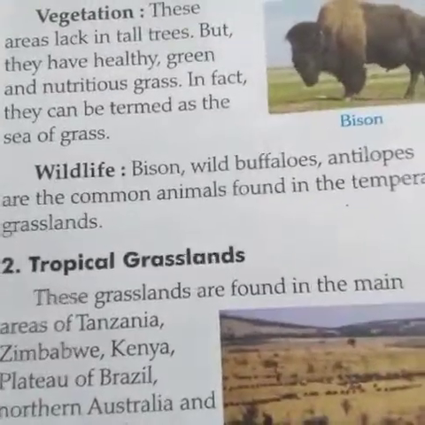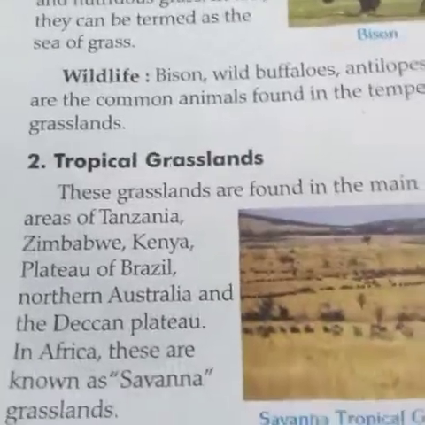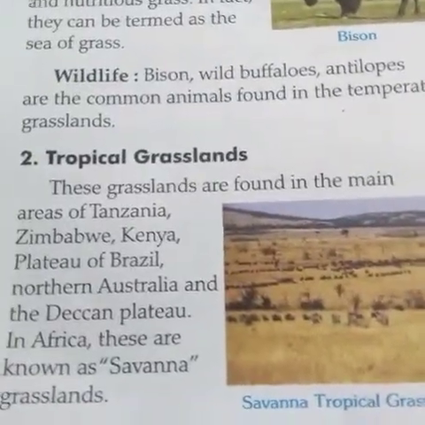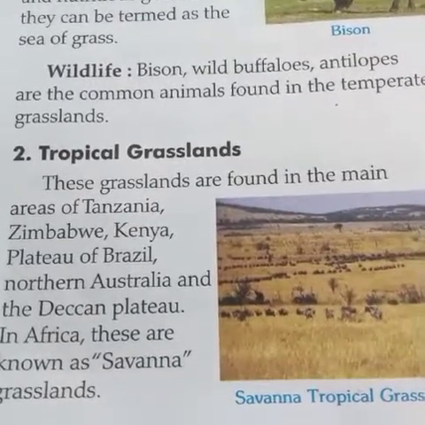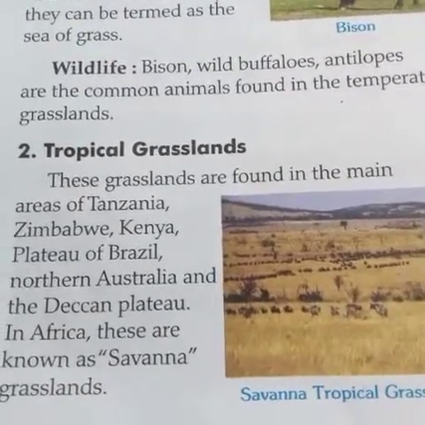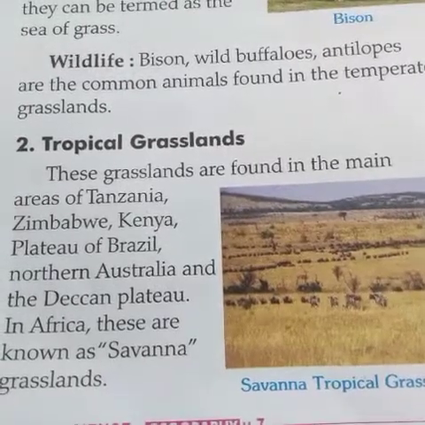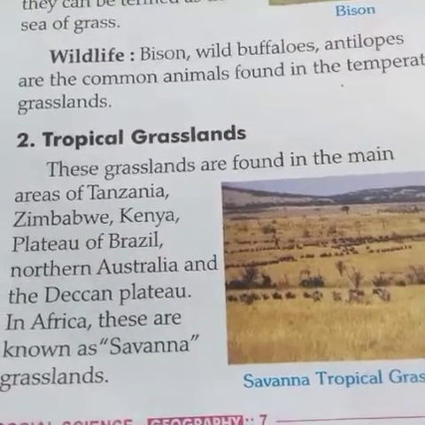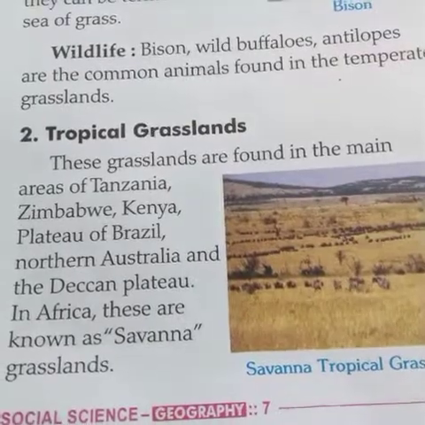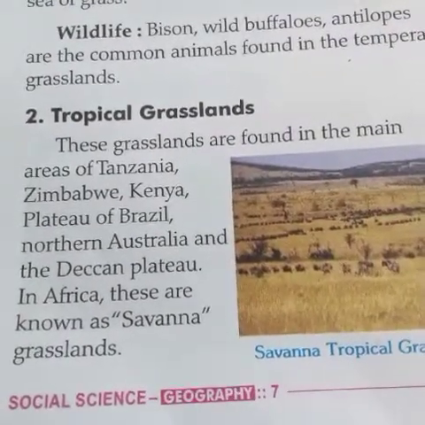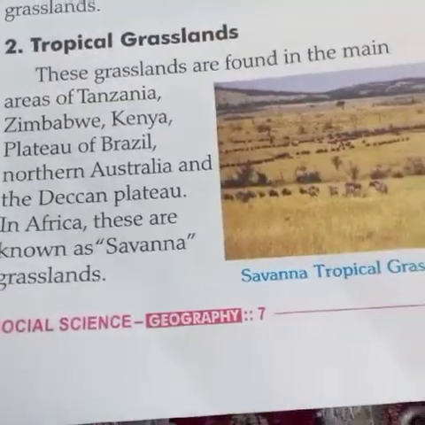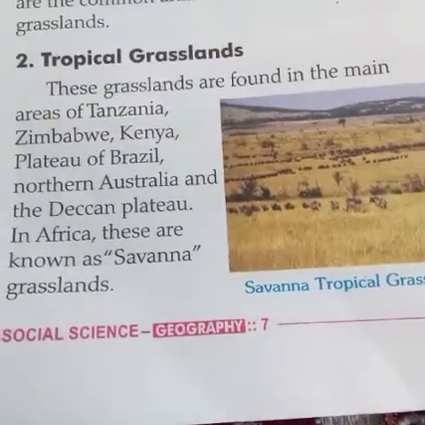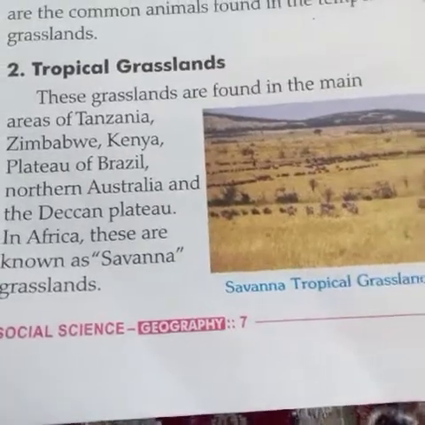Now the next topic is tropical grassland. These grasslands are found mainly in the areas of Tanzania, Zimbabwe, Kenya, the Plateau of Brazil, North Australia, and the Deccan Plateau. Tropical grasslands in Africa are called savanna grasslands. In these grasslands you will find different varieties of animals.